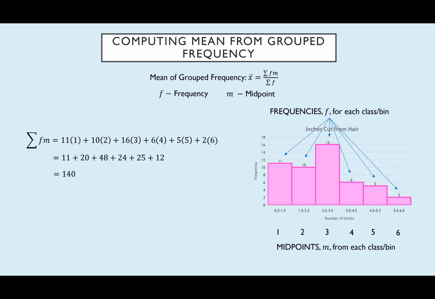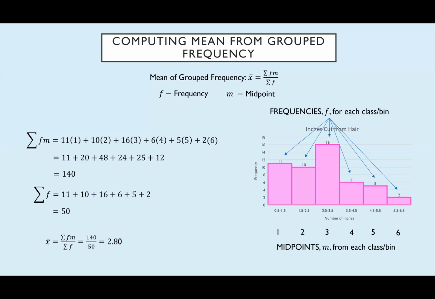All right, so we're going to divide this 140 by the sum of the frequencies. And that's pretty straightforward. It's just exactly what it says it is. It's the sum of the frequencies. So that's 11 plus 10 plus 16 plus 6 plus 5 plus 2. And so we get 50. So now what I do is I take that 140 and I divide it by 50. So I get 2.80.